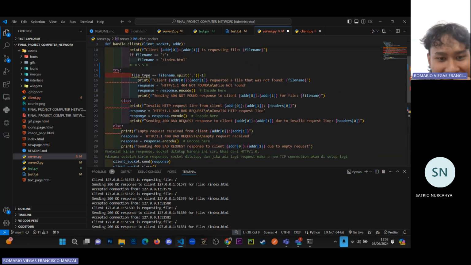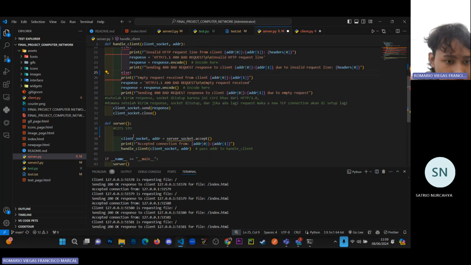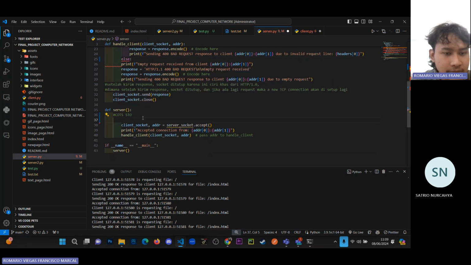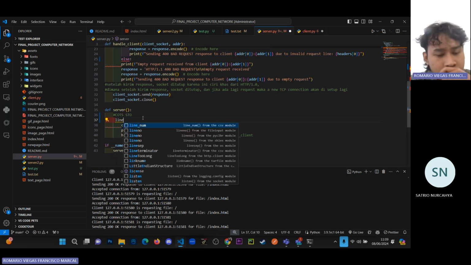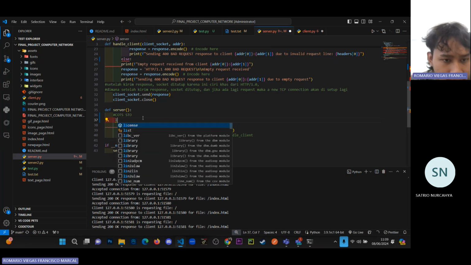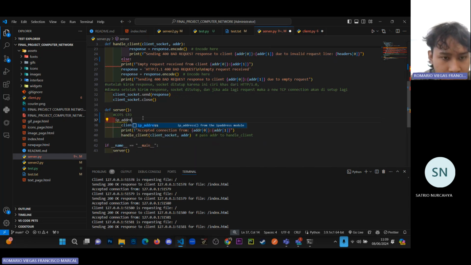Dan ini kok gini ya? Nggak, ini kok merah ya? Ini terakhir. Ya, start. Nah, ini juga nih. The file is sent, it is okay, but in CLI you can see the data.